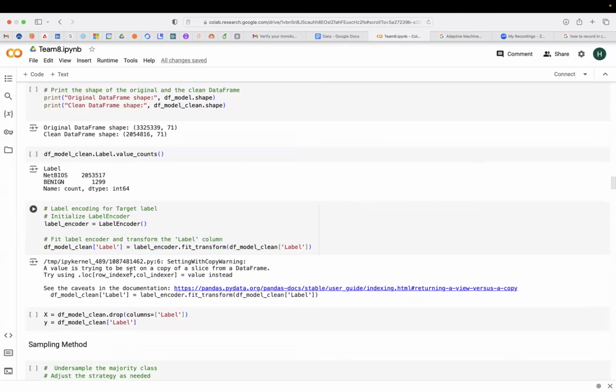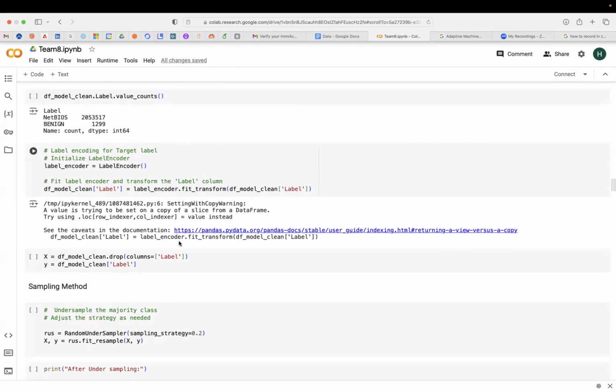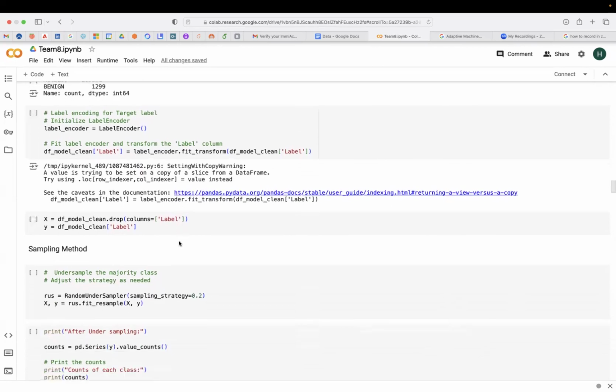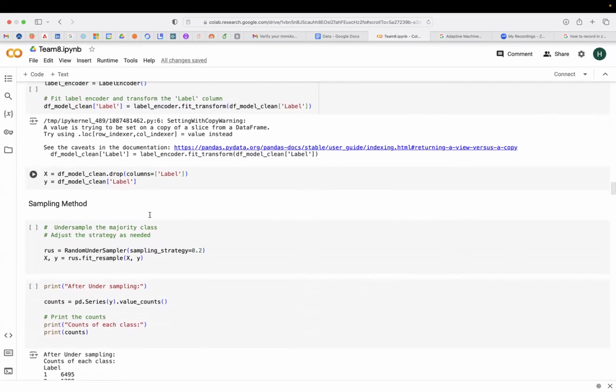And later, we've done label encoding for our target variable. Since our target variable in the column is in the form of NetBIOS and benign, we've assigned ones, and we have done categorical encoding to this target variable in the form of 1 and 0 for the machine learning models to understand them. And later, we've split the data into target label and features.